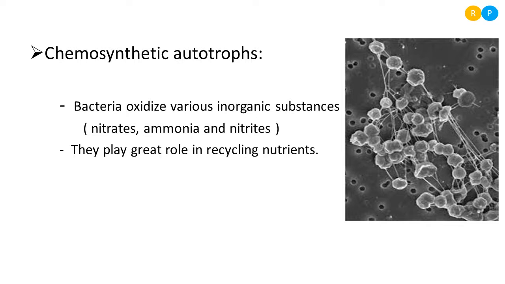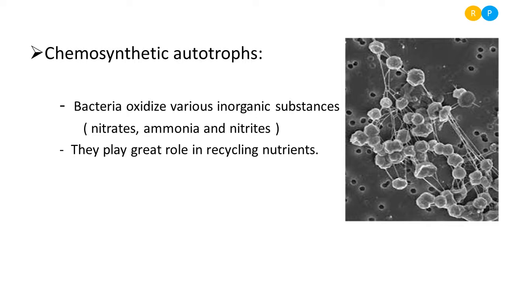So nitrogen recycling takes place by the soil bacteria, and phosphorus recycling also takes place by some of the chemosynthetic autotrophs. So I will give you the best example here, Pseudomonas bacteria. So Pseudomonas is a soil bacteria. So this bacteria causes denitrification of nitrate.